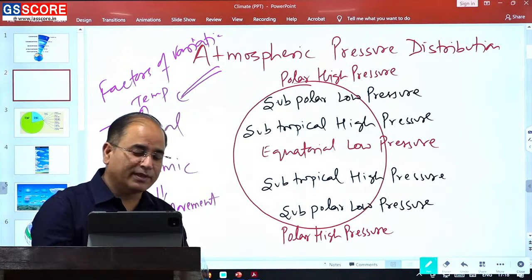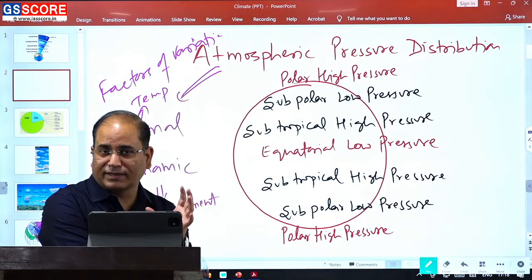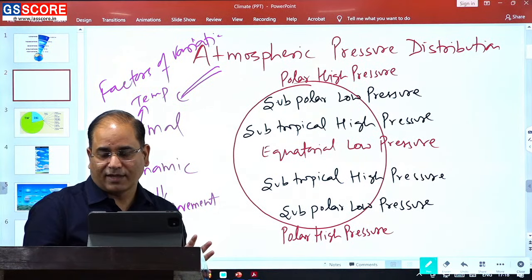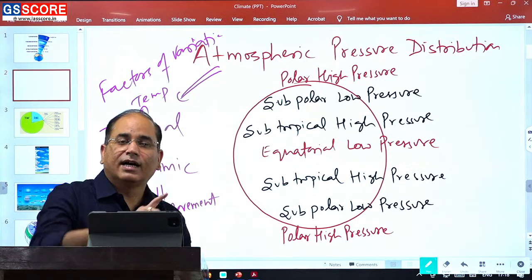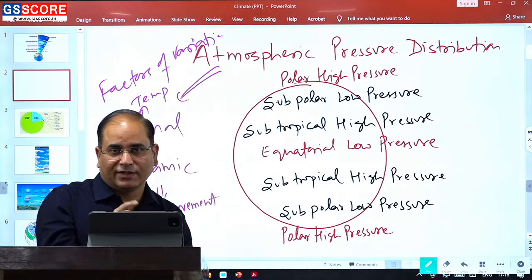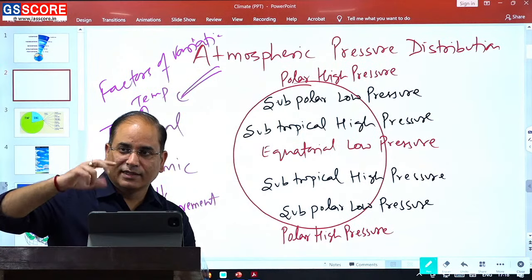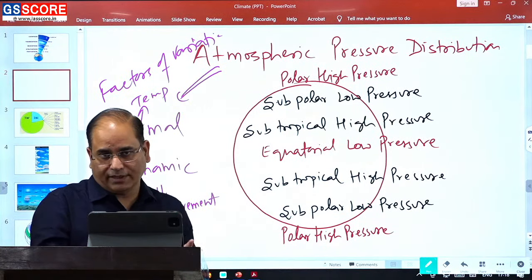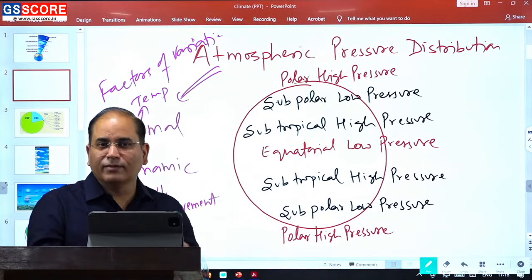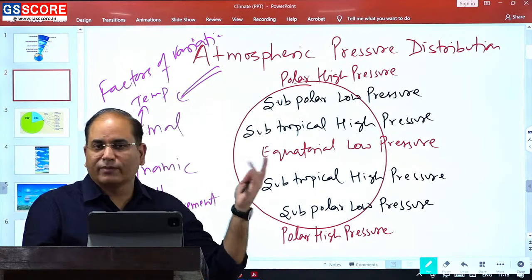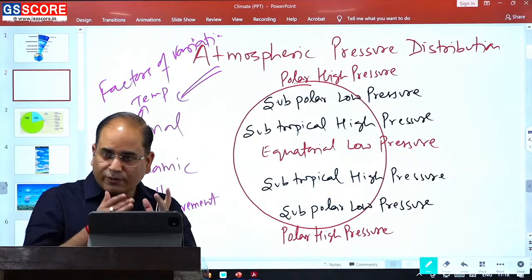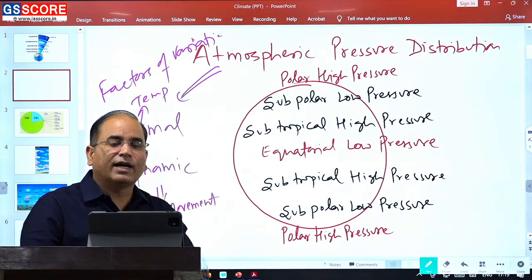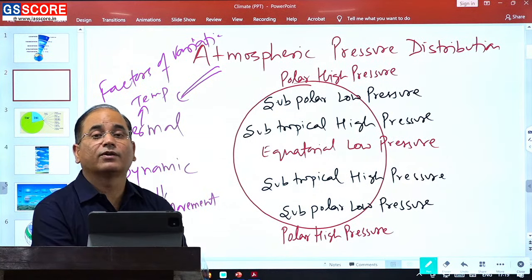So what you just need to remember is that this dynamic factor is coming from the fact that Earth is not a static object. Earth is a dynamic object, meaning Earth continuously rotates on its axis. So because of this Earth rotation, there will be a dynamic effect that will be witnessed on the Earth's surface, especially for the moving object. So anything that is freely moving on the Earth's surface, in atmospheric movement that is wind. So wind always gets affected, air will always get affected by the Earth rotation. And this effect that comes because of Earth rotation is what we call the Coriolis effect.